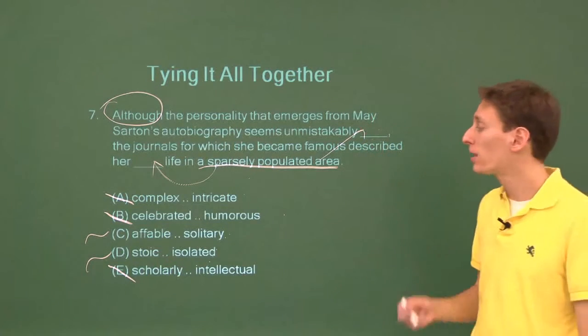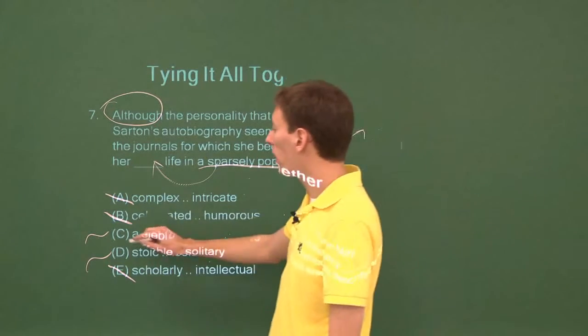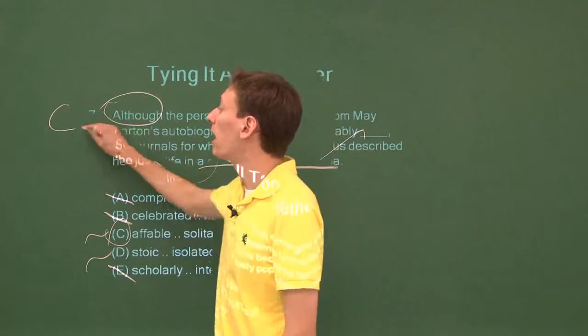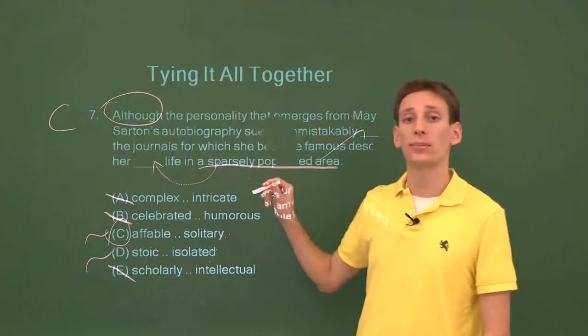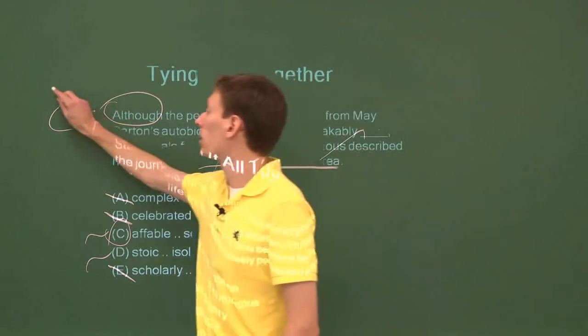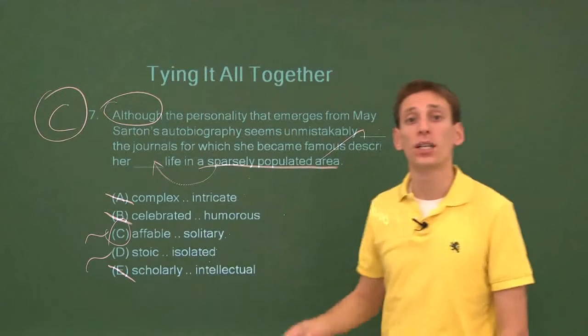It's time to guess, right? So let's go ahead and guess C. It's just a random guess, C. And what are we going to do up here? We always write our answer up to the left, but we're going to circle it because we're not sure that we're right. Does this all make sense?